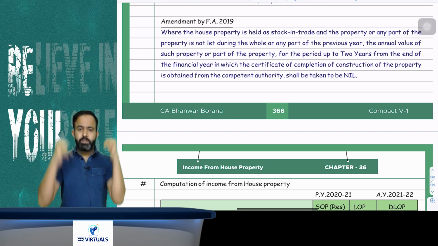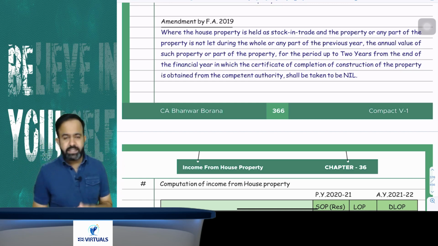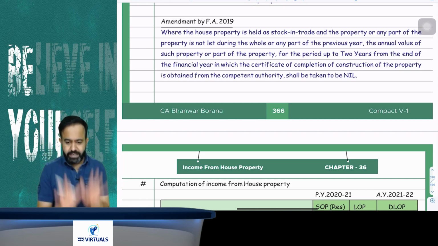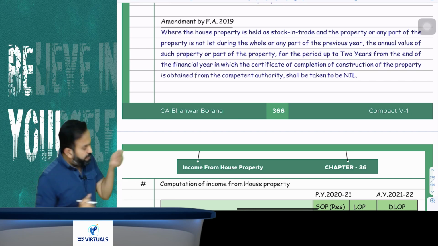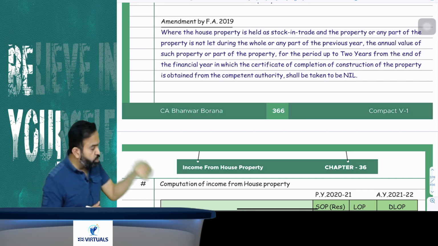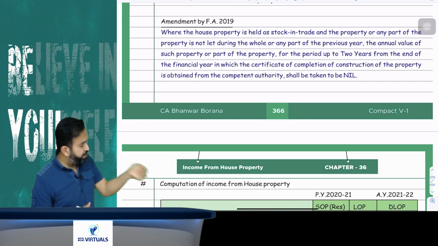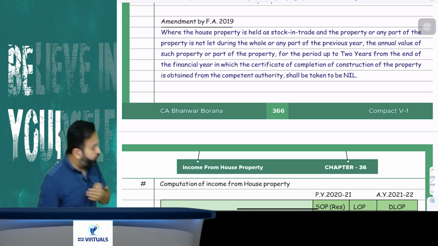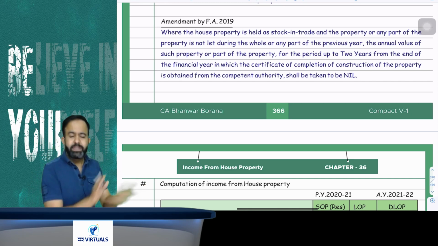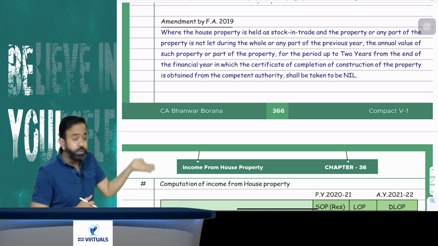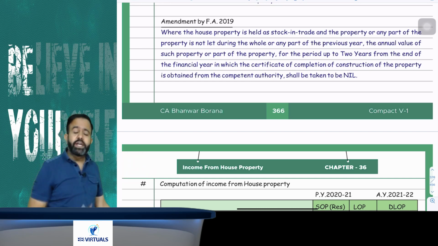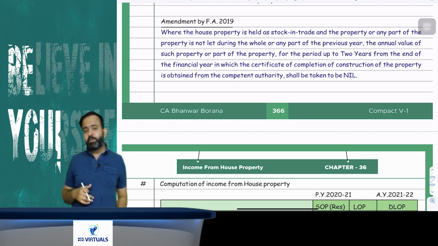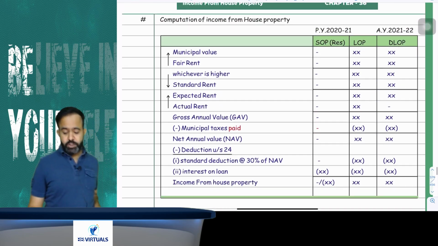So what I'm saying is, all people just pay attention. Any builder having unsold stock: for 2 years from the end of the financial year in which construction was completed, the annual value will be nil, meaning nothing will be taxable. But after 2 years, if not let out, it will still be treated as DLOP and it will be taxable under the head house property. You got my point or not?